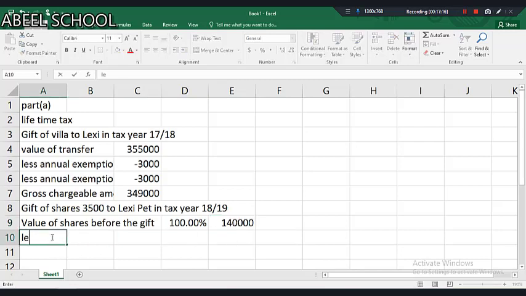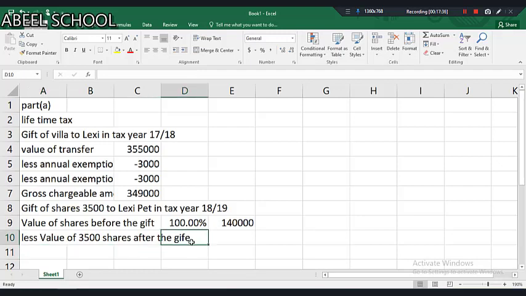Now less the value of shares after the gift, the value of 3,500 shares. After the gift, the holding is different. After the gift, basically Don is having 35% holding. Wife is having the same 30%.